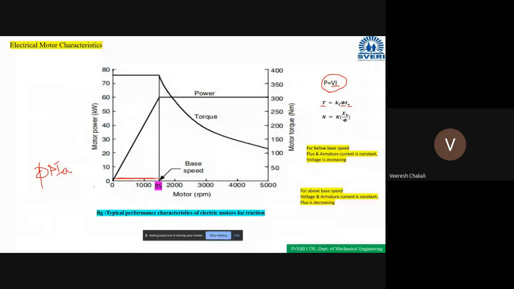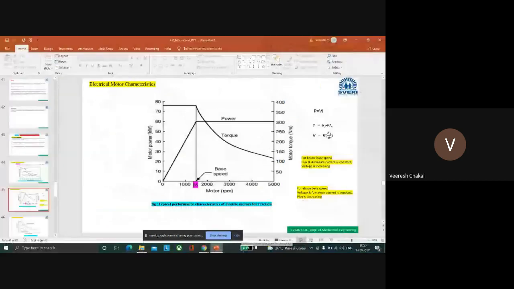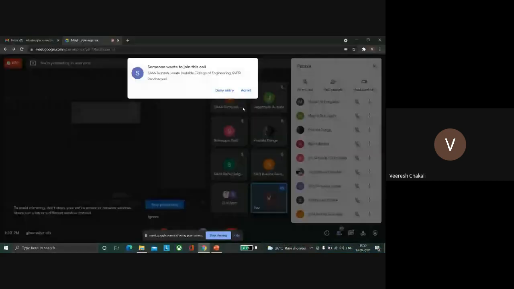So what will happen if the flux is constant and the armature current is constant? Then what about the torque? Flux is constant, and armature current is also constant. Then what about the torque? Is it constant, or does it increase or decrease? Anyone, please?